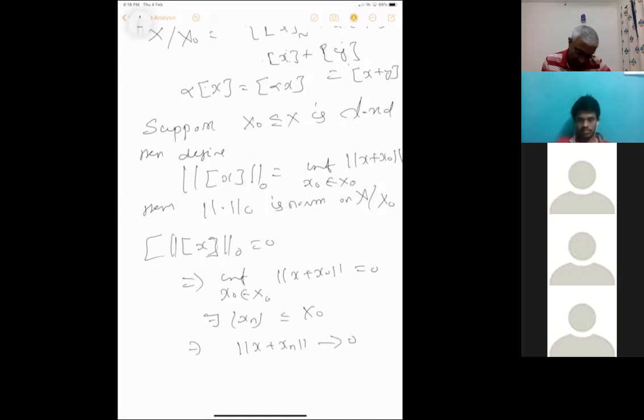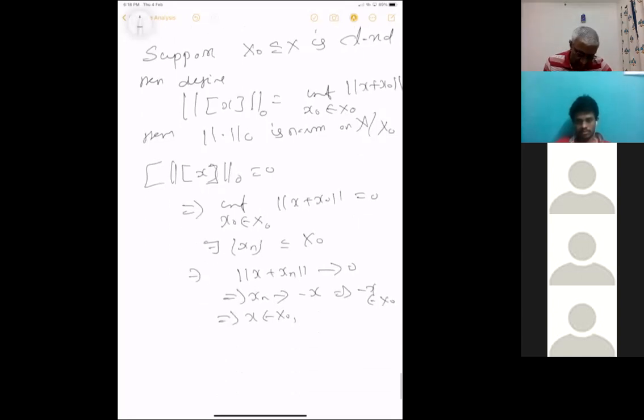Okay, this goes to 0. And this implies xn converges to minus x. This implies minus x is in X naught. Since it's a vector space, x is also in X naught. So this is equivalent to saying this is equal to 0. This will not happen if that is not closed. For example, you take continuous functions on a compact set, on 0, 1 or something. Then you consider polynomials.